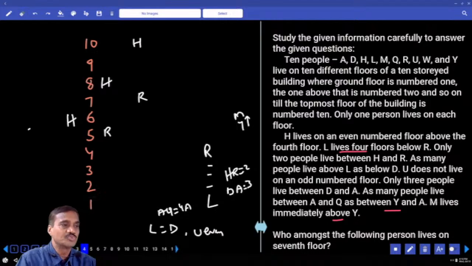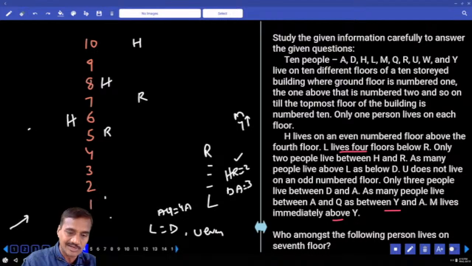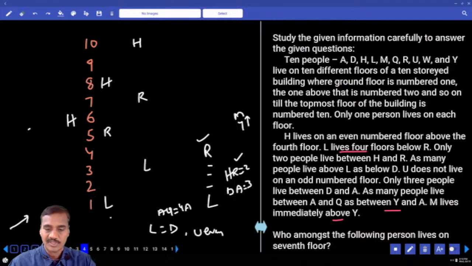Now, here we have 2 possibilities, and here we have 1 possibility. First, we need to focus on this one. If these 2 are invalid, then straight away you need to start with this one. And between R and L, there are exactly 3. 1, 2, 3, L is here. In this case, L must be on the 3rd floor. Next one, L and D have an equal number. Now L is third from the bottom and D is third from the bottom.